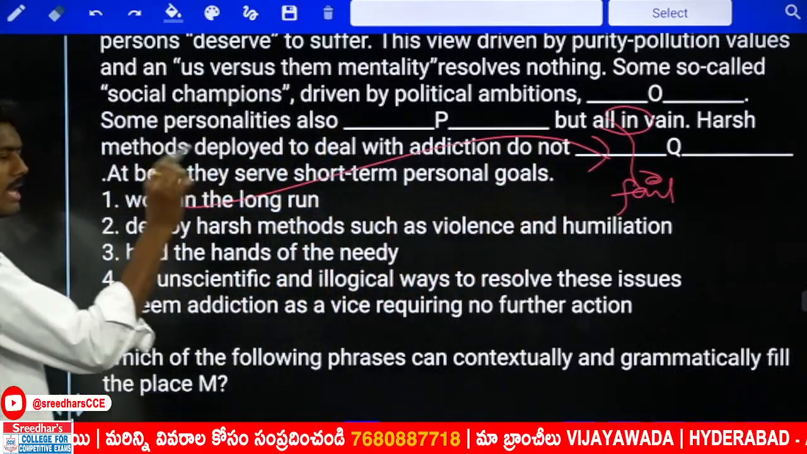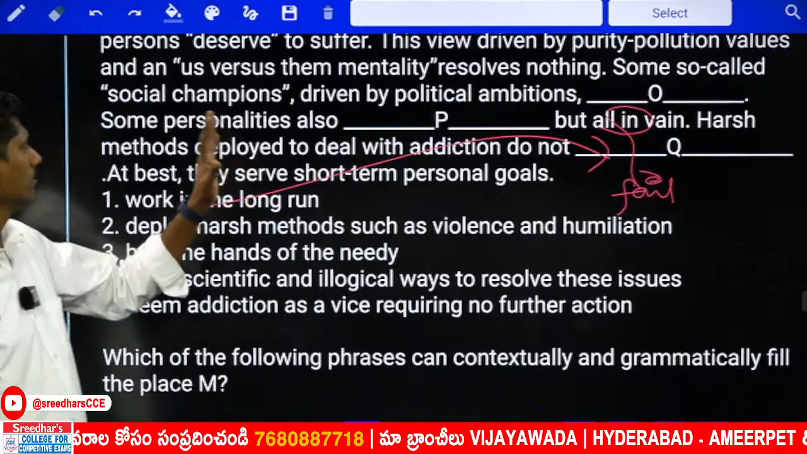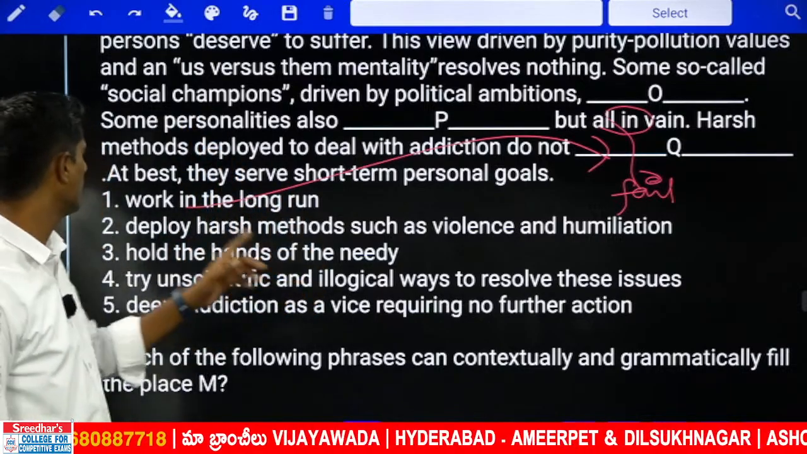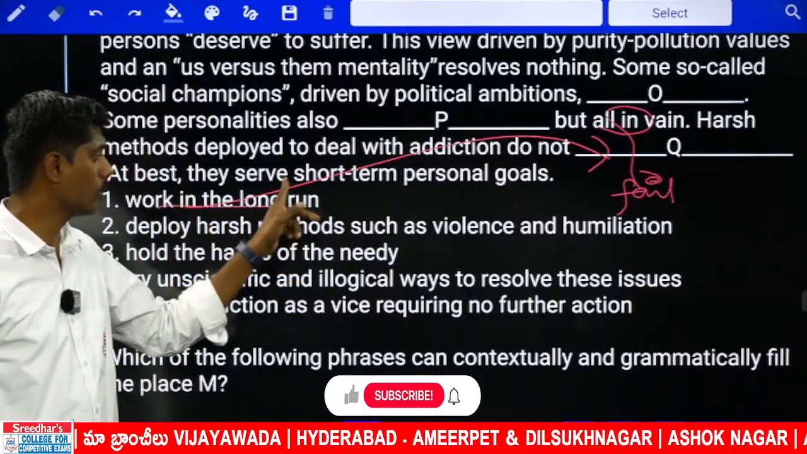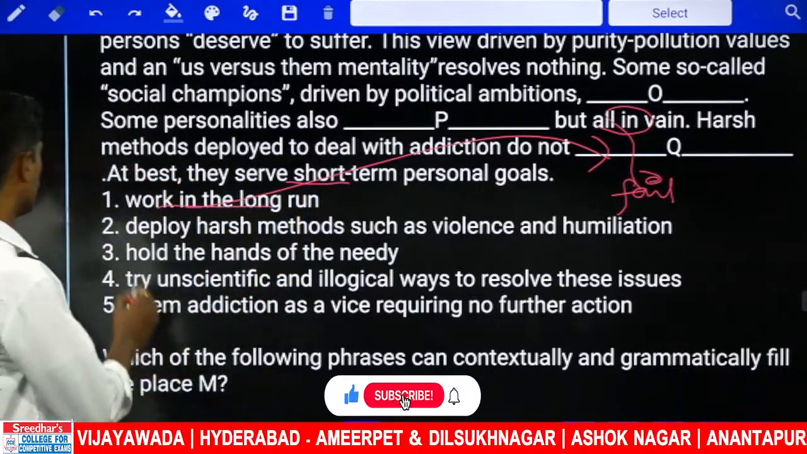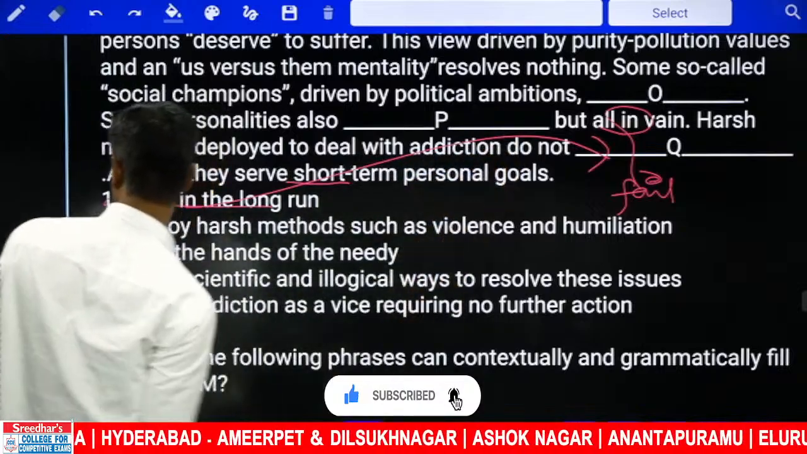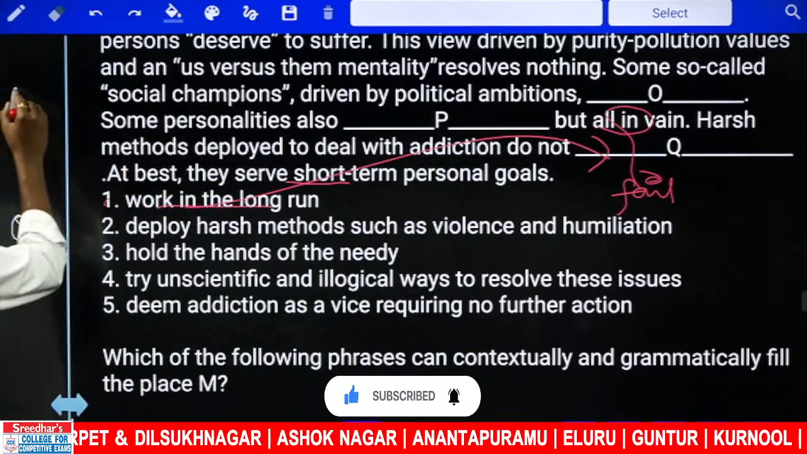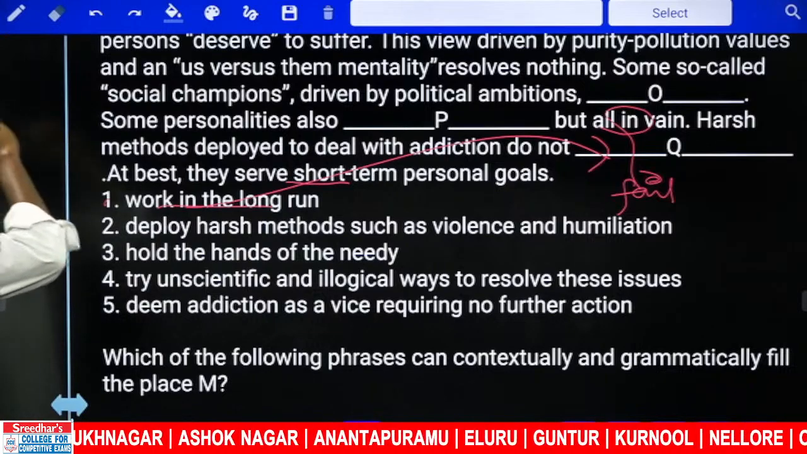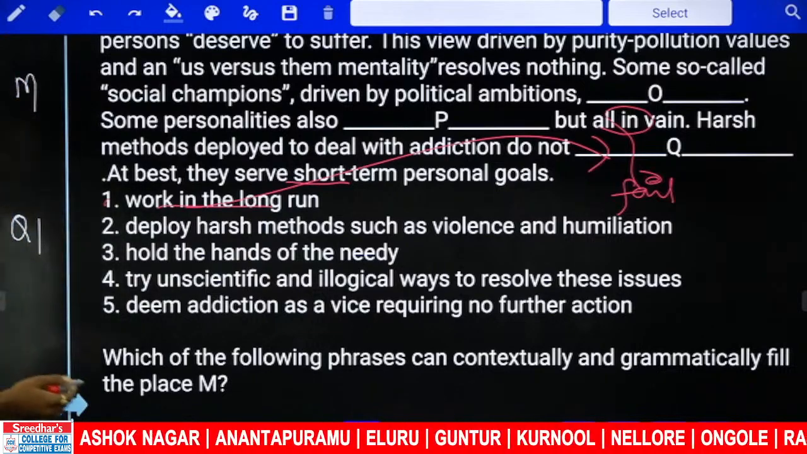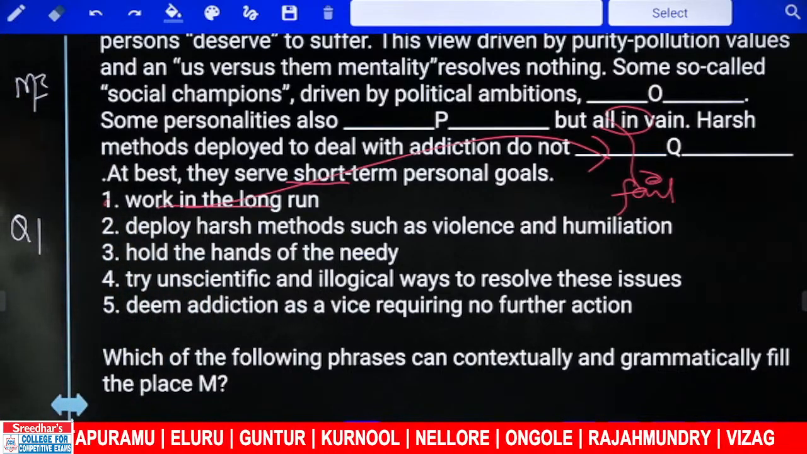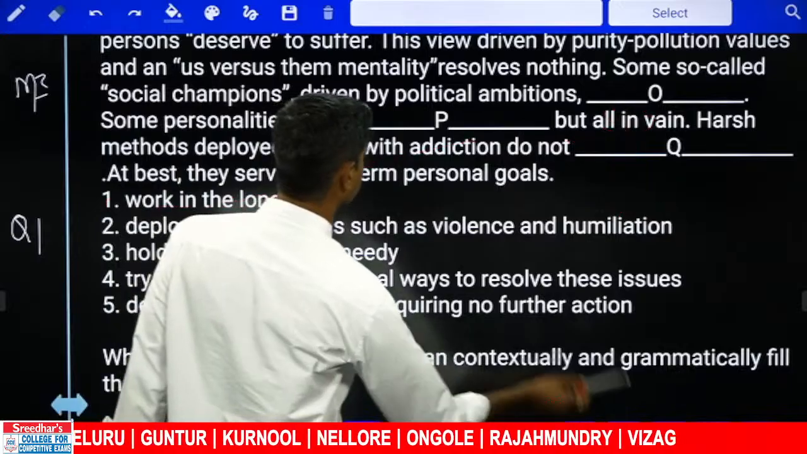One will come in the last blank. Whatever we are deploying harsh methods, they are not for the long run. They are only short term personal goals. So, one can come. It is Q1. Last blank, Q1. And the first one, what did they give? First one for M, it was hold the hands of the needy. So Q1, M3. So what will come here?